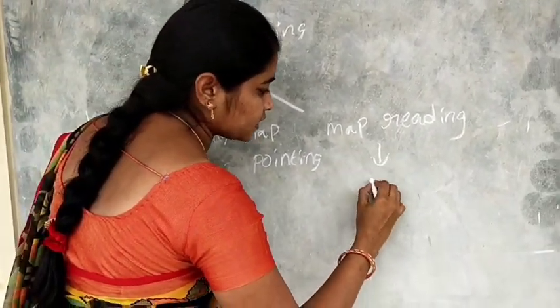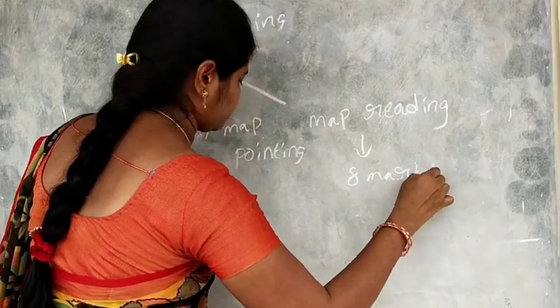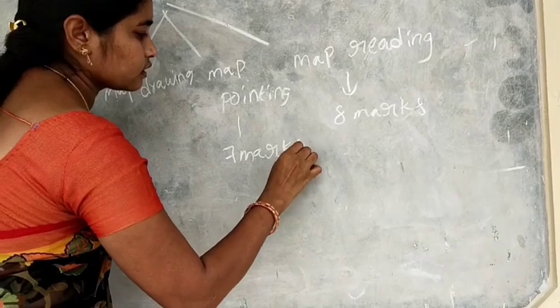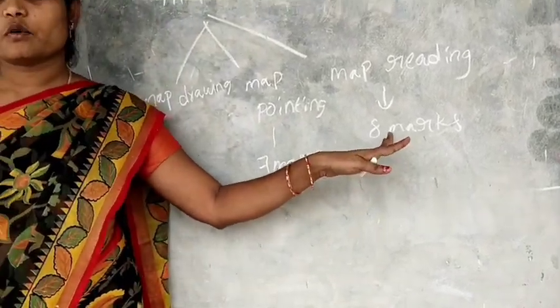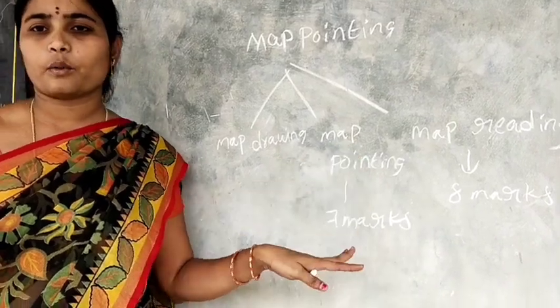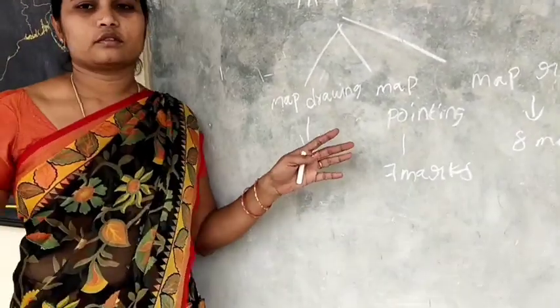Map reading gets 8 marks. We get 7 marks in map pointing. We get 8 marks in map reading. We got 7 marks in map pointing. Sometimes we get questions from map drawing also.